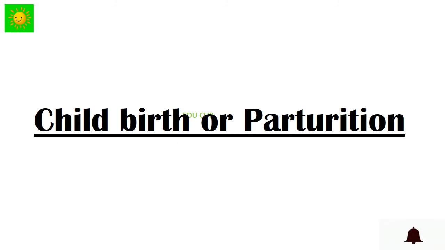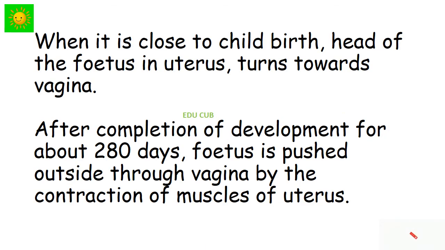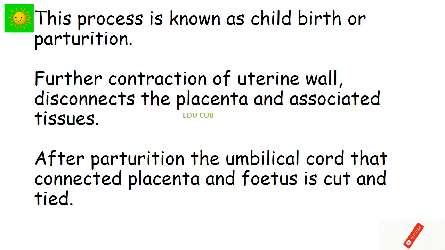Childbirth or parturition. When it is close to childbirth, the head of the fetus in the uterus turns towards the vagina. After completion of development of about 280 days, the fetus is pushed outside through the vagina by the contraction of muscles in the uterus. This process is known as childbirth or parturition. Further contraction of the uterine wall disconnects the placenta and associated tissues. After protrusion, the umbilical cord connecting the placenta and the fetus is cut and tied.